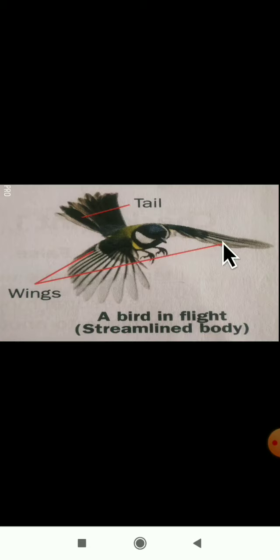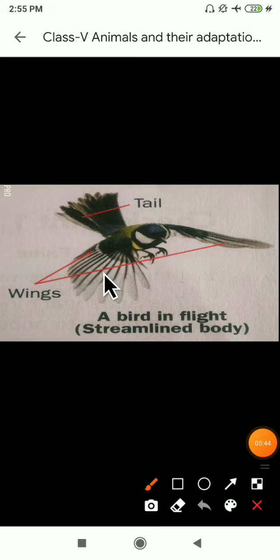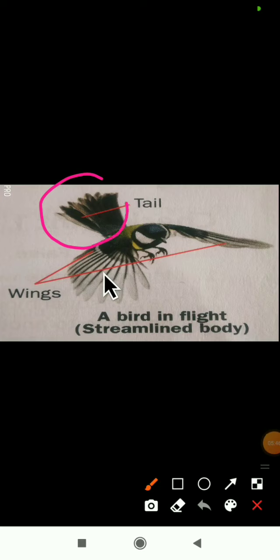So here the picture of a bird is there. I will tell the parts of a bird here. Yes, here you are observing this is the tail part. Which part is it? Tail. T-A-I-L, tail. At the back side it is present. This tail is present at the back side.